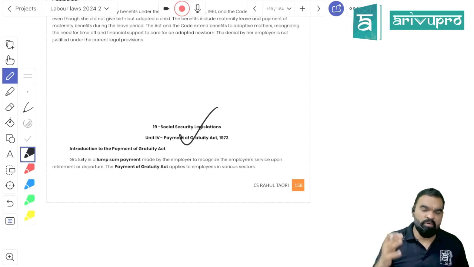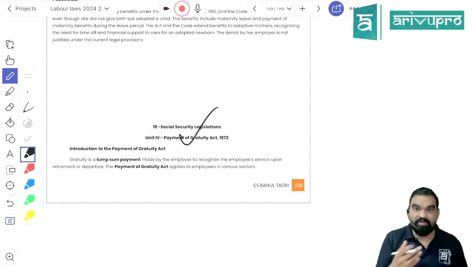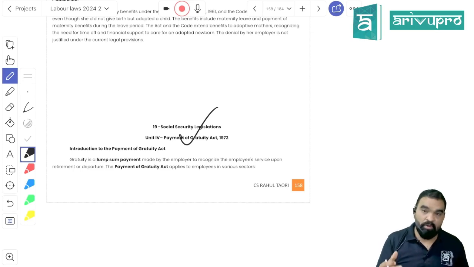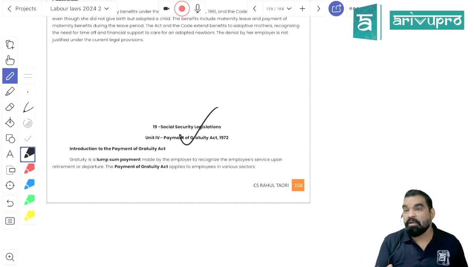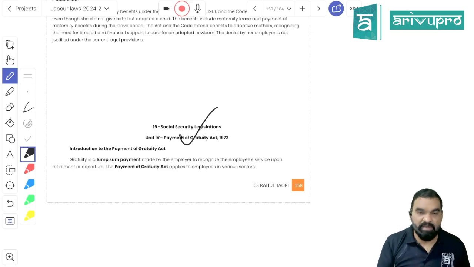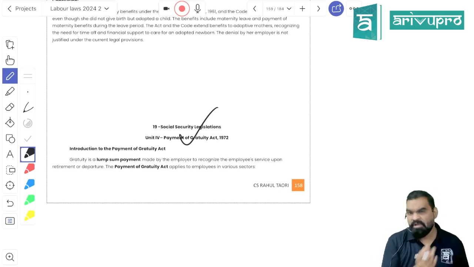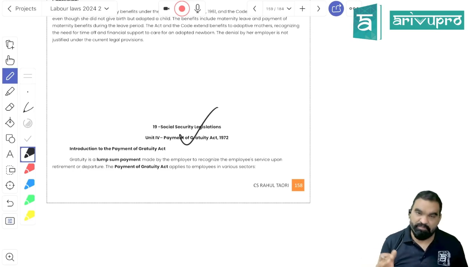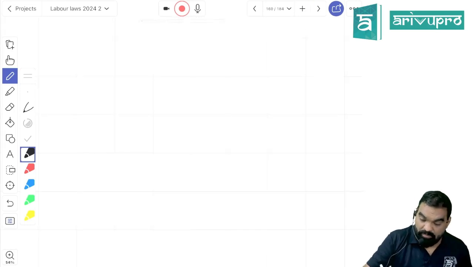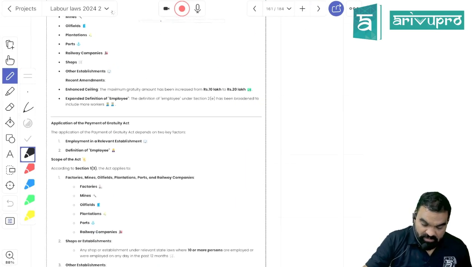In order to be eligible for gratuity, which is required under the Payment of Gratuity Act and has to be made by the employer to the employee, you must have a minimum period of service within the establishment of 5 years. Means if you have served an organization for 5 years, then only you will be eligible for gratuity. Like for pension, you will be eligible if you have continuously served for a minimum of 10 years. For gratuity, a minimum service period of 5 years is mandatory, but that 5 years is not applicable in case of death or permanent disablement. Is it clear?